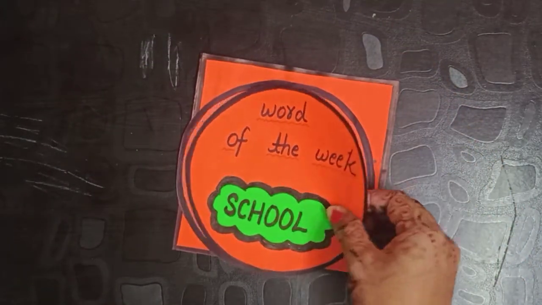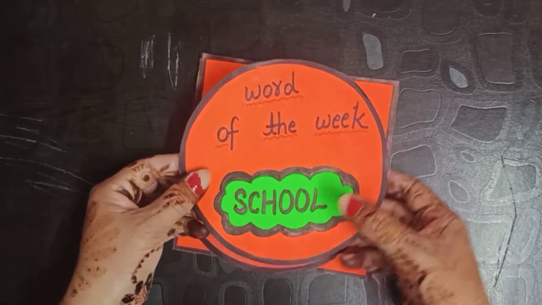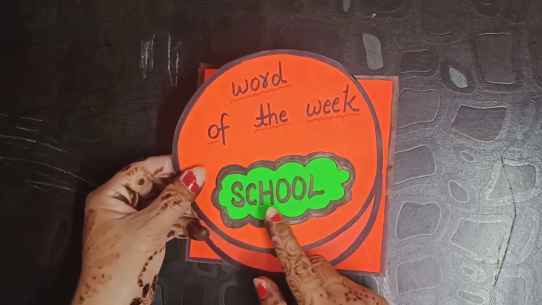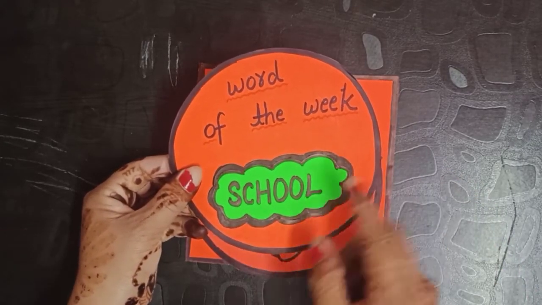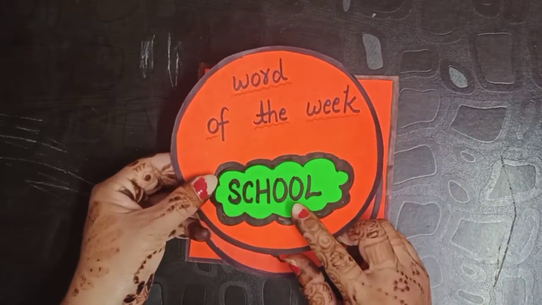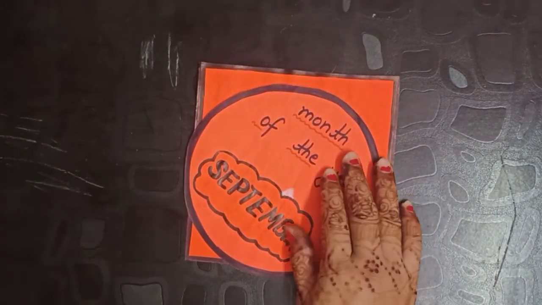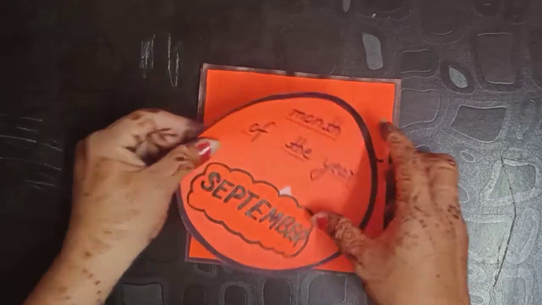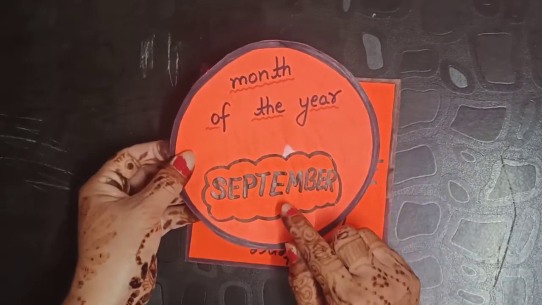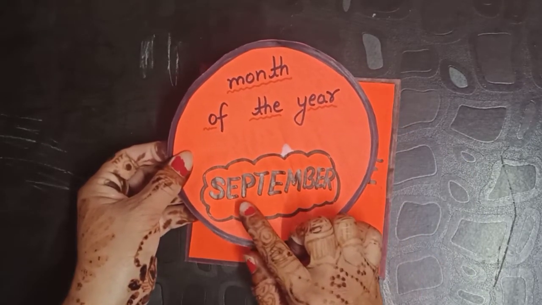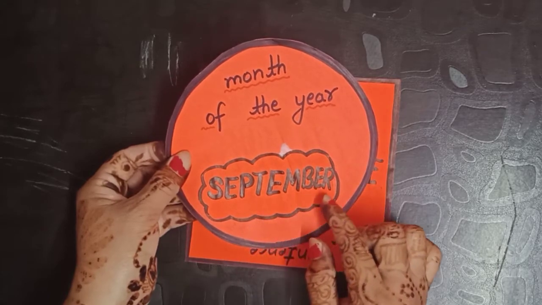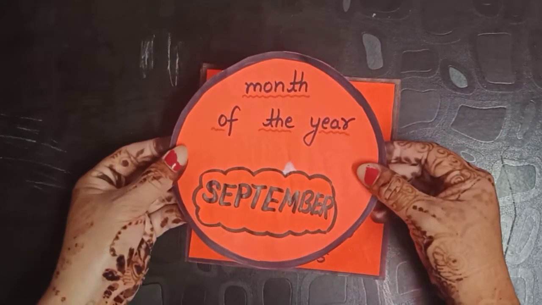Next one, word of the week. Word of the week is school. School. Word of the week is school. Next one, month of the year. Month of the year is September. September. Month of the year is September.